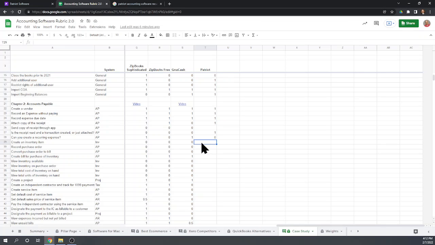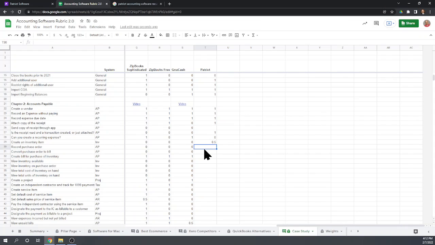Okay, so let's go to our scorecard here. So, create an inventory item. I'm going to give them a half a point for this because we were able to create an item for plumbing widgets, and we can use it on our invoices that we're going to issue, but we're not able to use it on our bill. So it's only half useful. So I'm just going to give them a half a point for that.